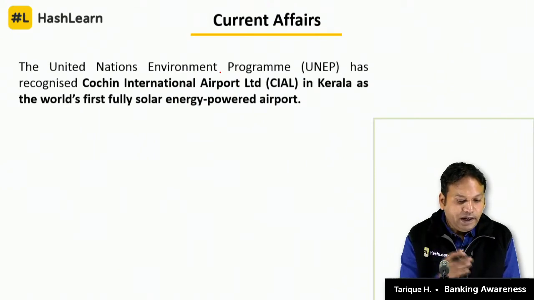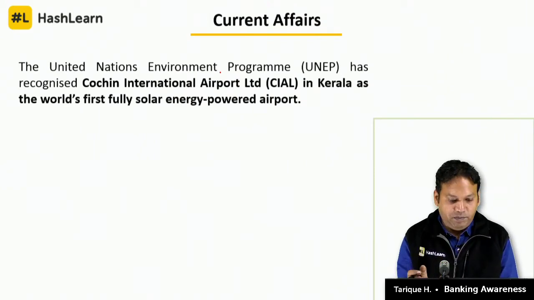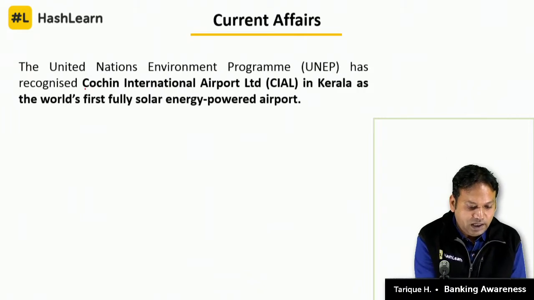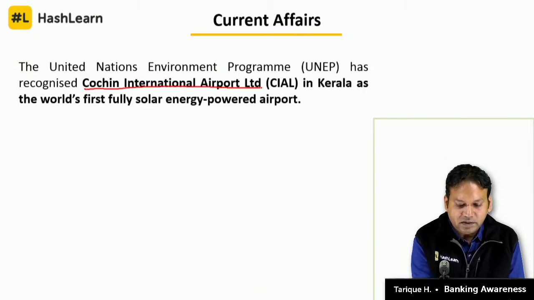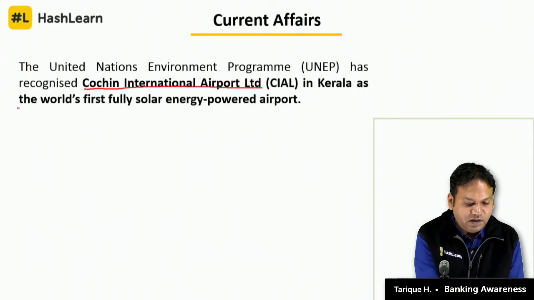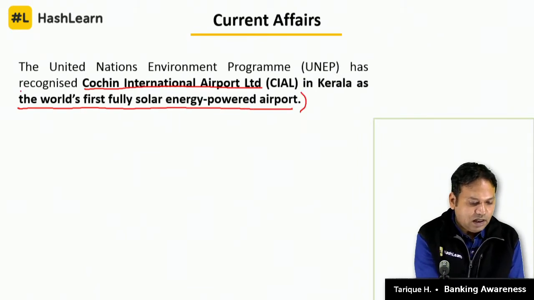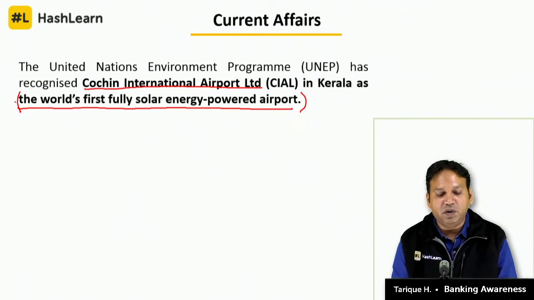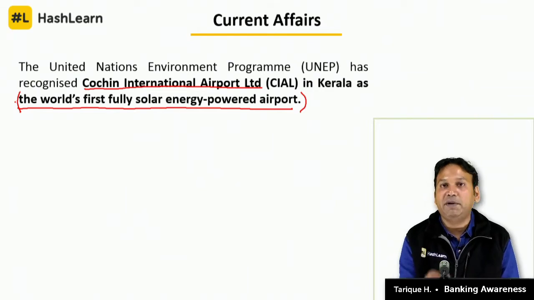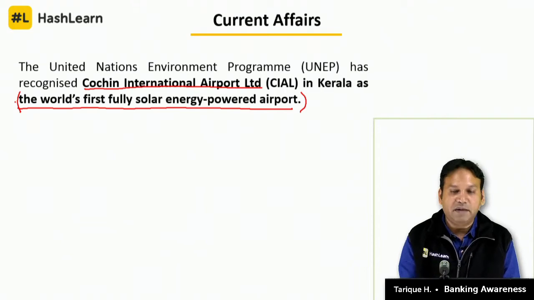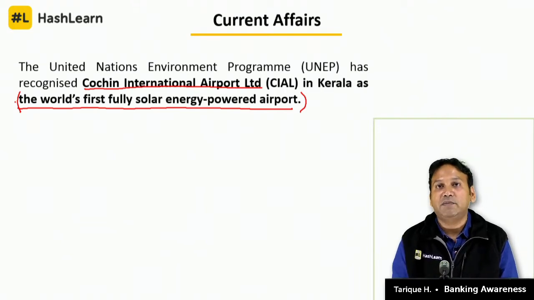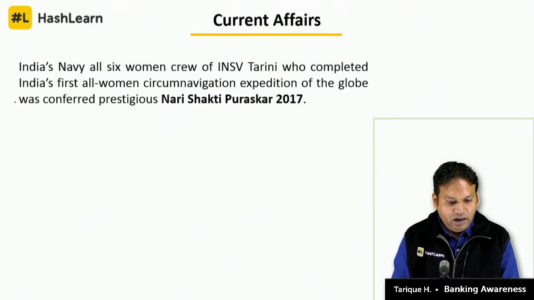The United Nations Environment Programme UNEP has recognized Cochin International Airport Limited as the world's first fully solar energy powered airport. So, which airport is the world's first fully solar energy powered airport? Answer will be the Cochin International Airport. That's Kochi International Airport. Clear? Okay.